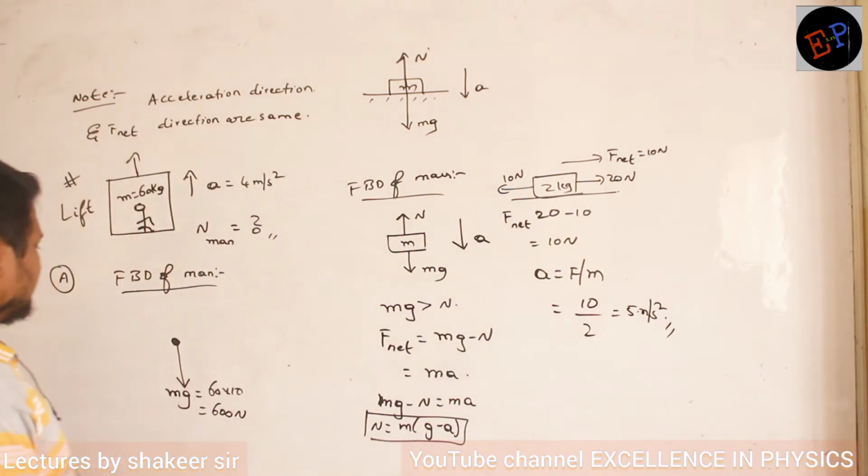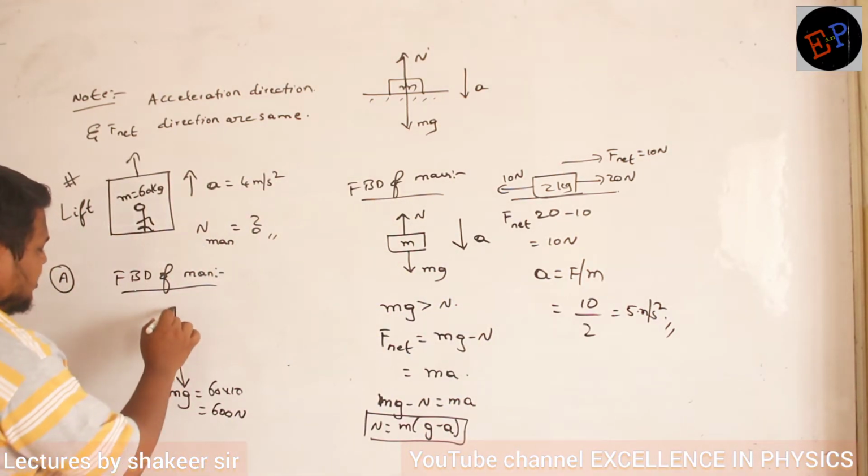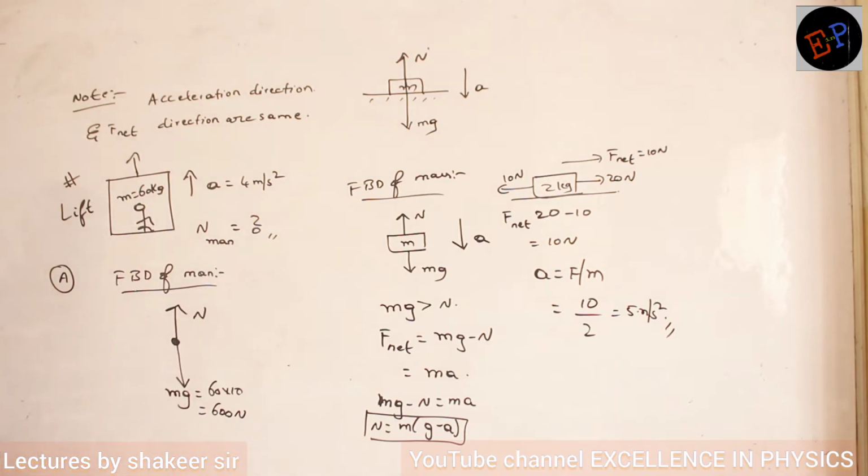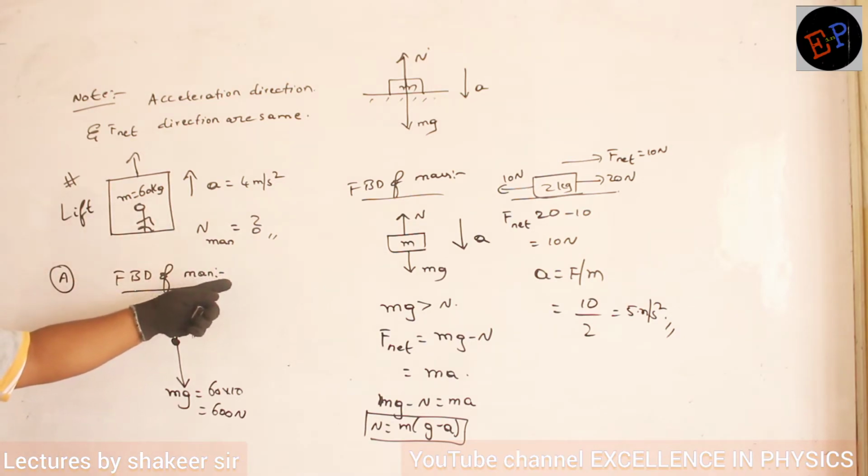Clear? But the normal reaction direction I know. Normal reaction should be acting in the upwards direction. A force equal to or greater than weight may fall on the platform, and the platform will give a normal reaction. But here mg and normal reaction are definitely not equal, because this is an accelerated system. Are you able to understand?